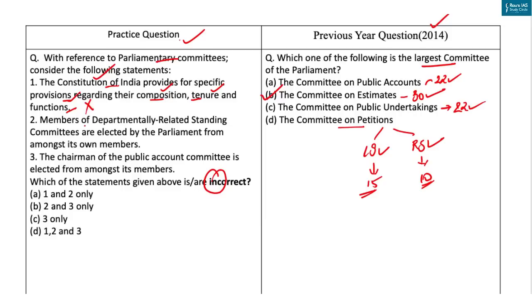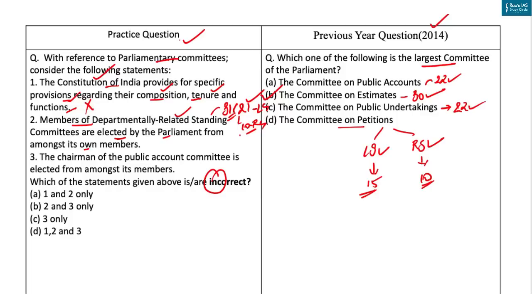Now let's come to the second statement. Members of departmentally related standing committees are elected by the Parliament from among its own members. Now each DRS, that is departmentally related standing committee, consists of 31 members. From that, 21 are from Lok Sabha and 10 from Rajya Sabha. The members of Lok Sabha are nominated by the Speaker from among its own members.